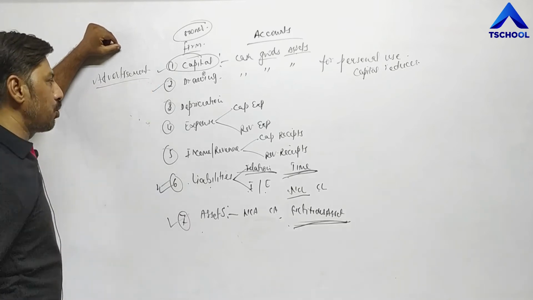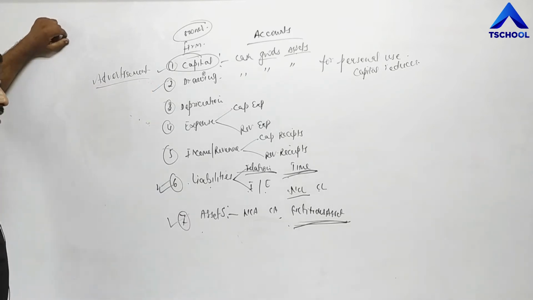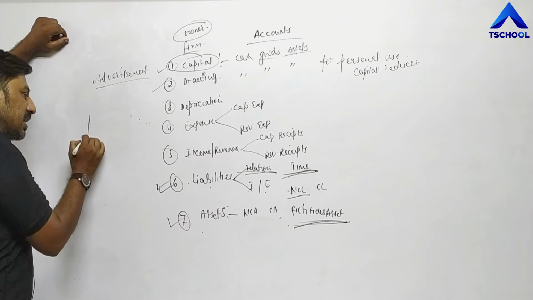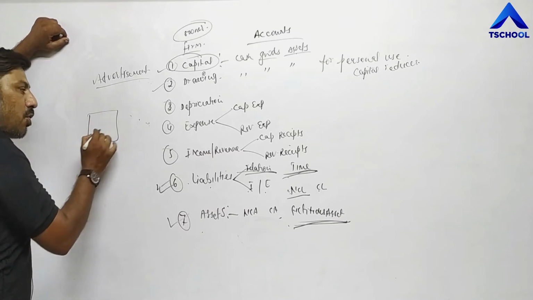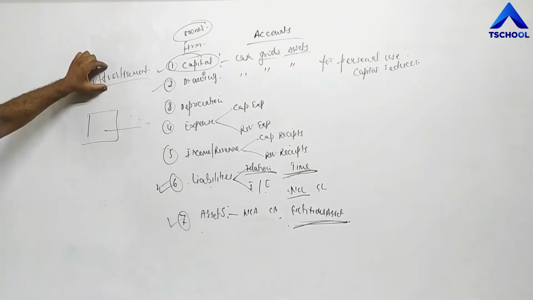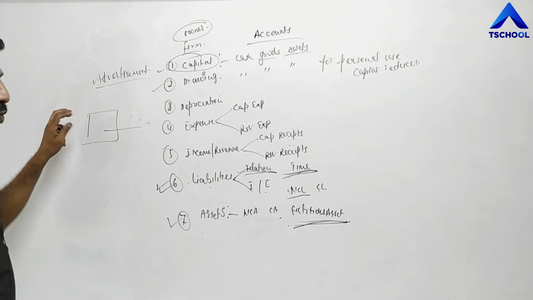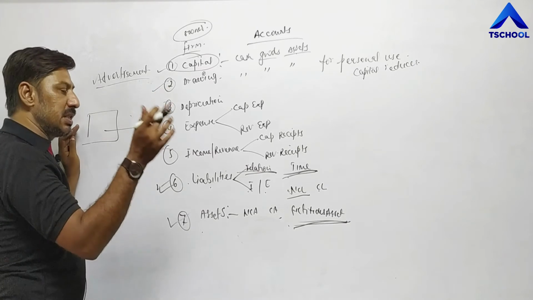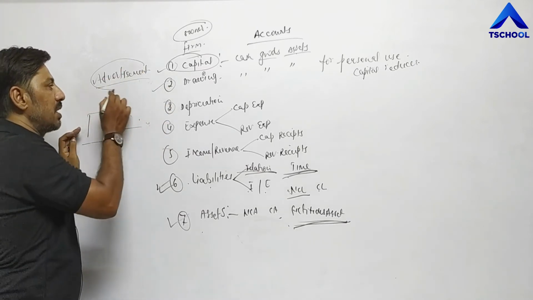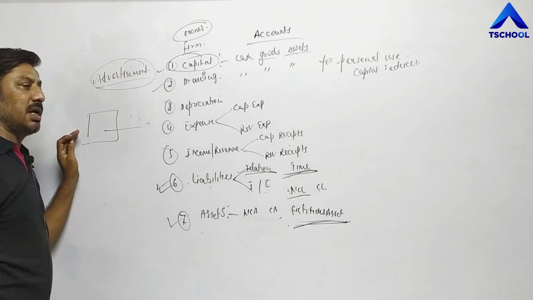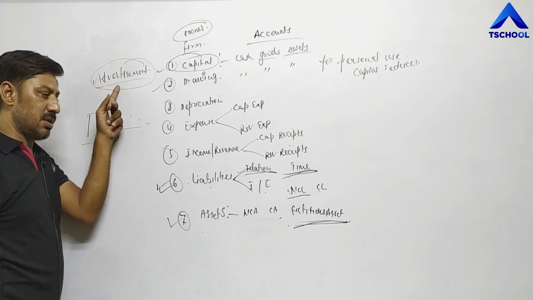After spending some amount on advertisement in 1 year, it increases the sale of the business unit for many years. Such expenditure gives benefit to the business unit for many years. That's why this type of expenditure is also considered as an asset, but a fictitious asset.